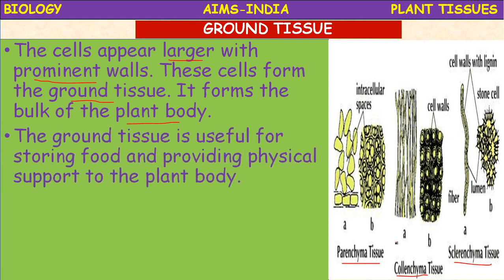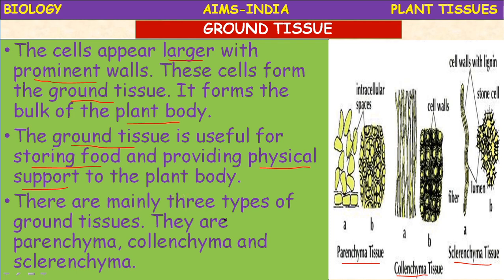The ground tissue is useful for storing food and providing physical support to the plant body. So what is the function? Ground tissue helps in storage of food and also gives support and protection, physical support, or mechanical strength to the plant.